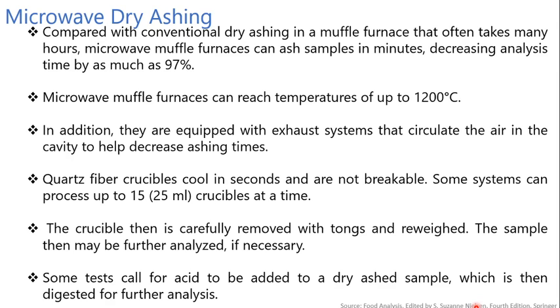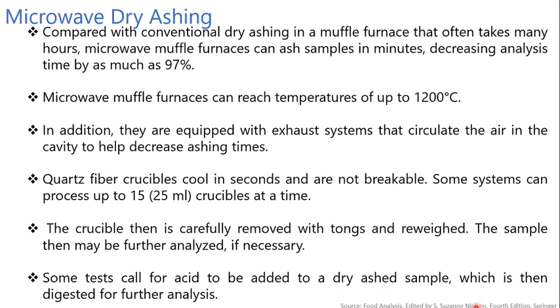Compared with the conventional dry ashing in a muffle furnace that often takes many hours, microwave furnaces can ash a sample in minutes, decreasing analysis time as much as 97%. Also, the microwave muffle furnaces can reach temperatures up to 1200 degrees Celsius. In addition, they are equipped with exhaust systems that circulate the air in the cavity to help decrease the ashing time. Quartz fiber crucibles cool in seconds and are not breakable.